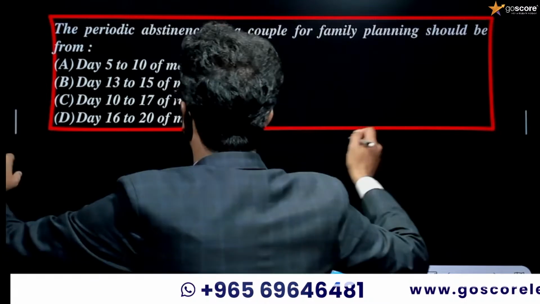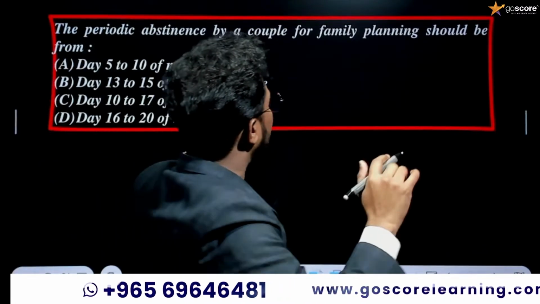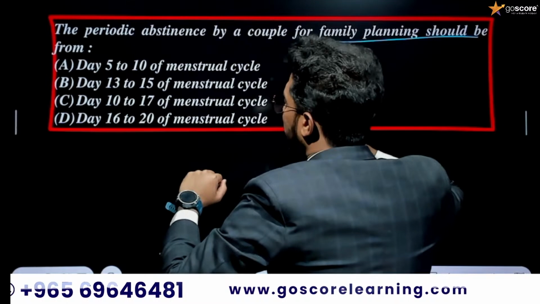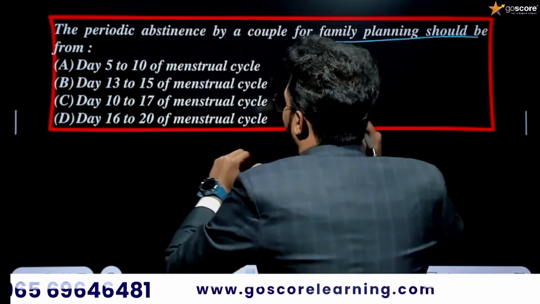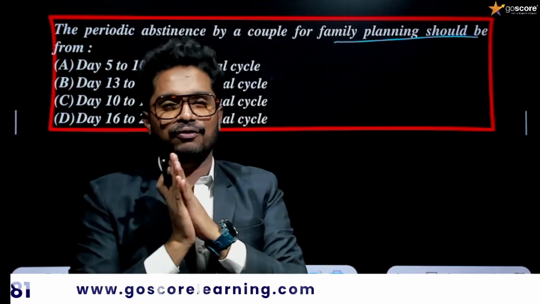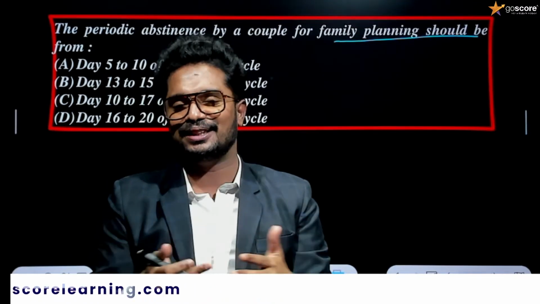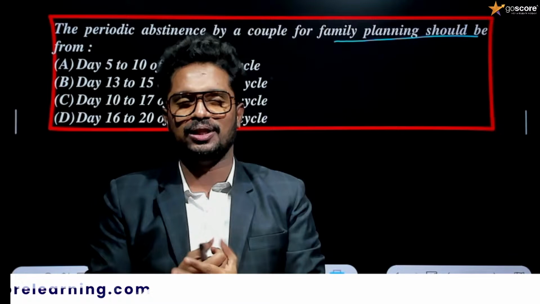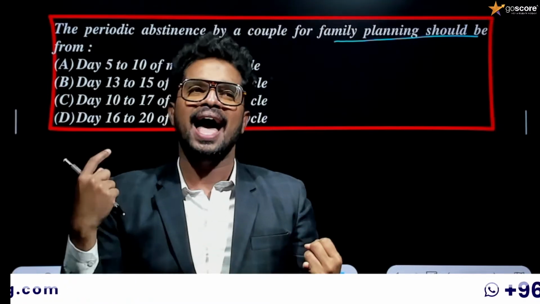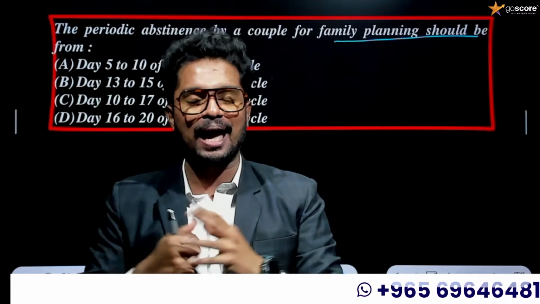The question is: the periodic abstinence by a couple for family planning should be from. Okay, options are there and it's a multiple choice question. And we know that there are natural methods to avoid pregnancies. The first natural or traditional method is periodic abstinence. The second one is coitus interruptus. And the third one is lactational amenorrhea.